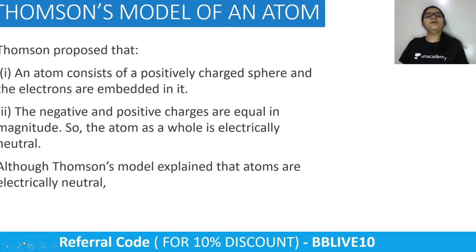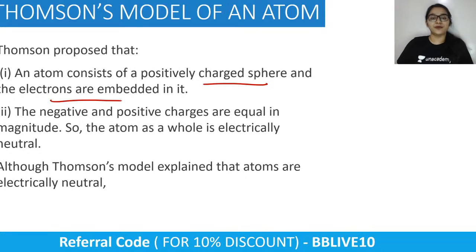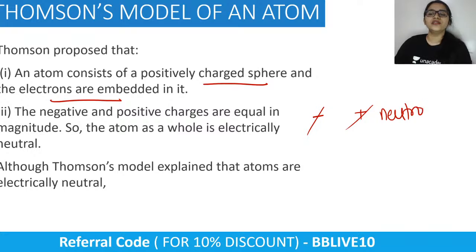No. So he proposed that an atom consists of a positively charged sphere and the electrons are embedded into that sphere. Then he said the negative and positive charges are equal in magnitude, so their numbers are absolutely equal. So if I have negative and positive charges in the same numbers, don't you think they are going to cancel each other out? Yes, and as a result, the whole atom together is absolutely neutral.